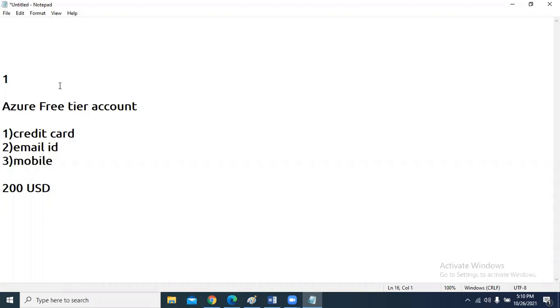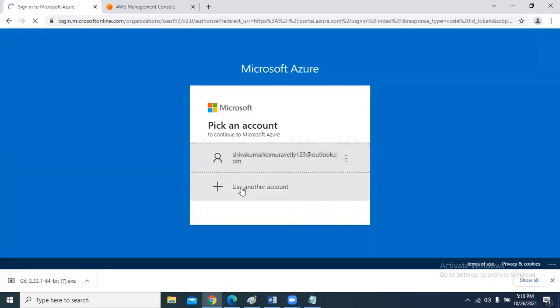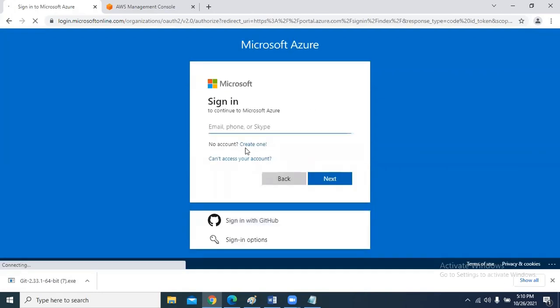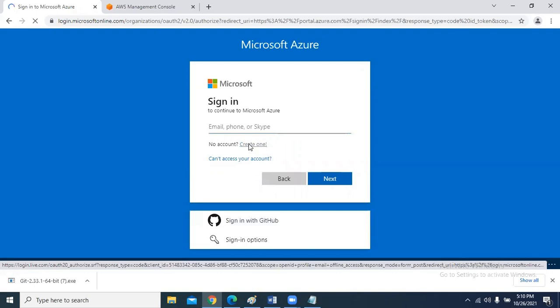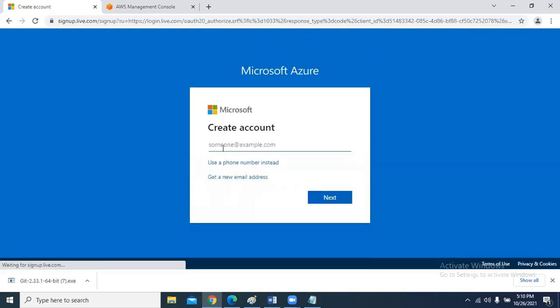And how can you create a free tier account? Let me show the link. The link is portal.azure.com. Now let me show that. Here, are you seeing this? Use another account. You have to choose create one. You have to enter your Gmail ID.